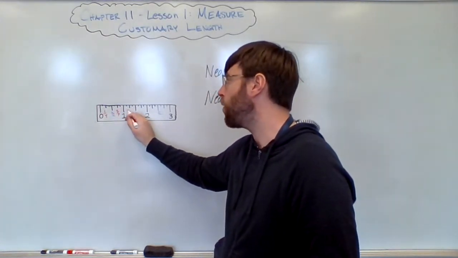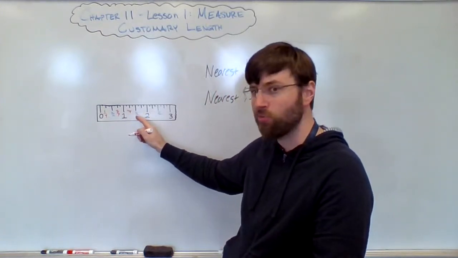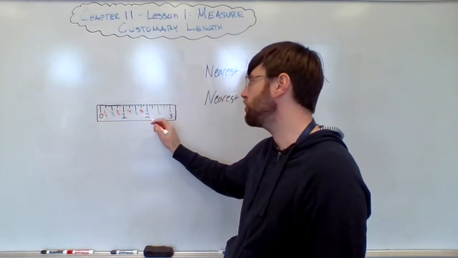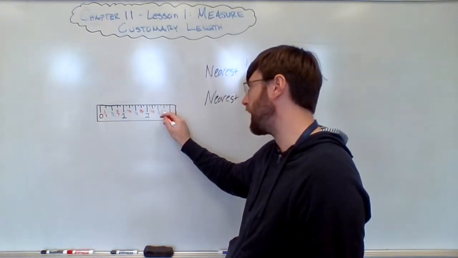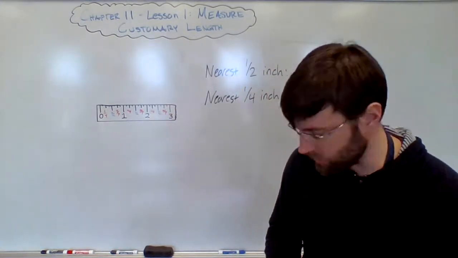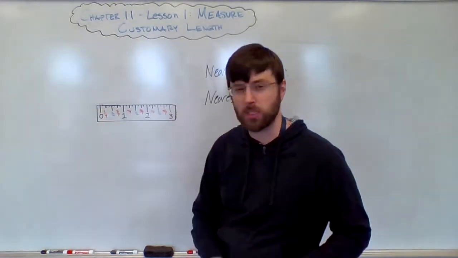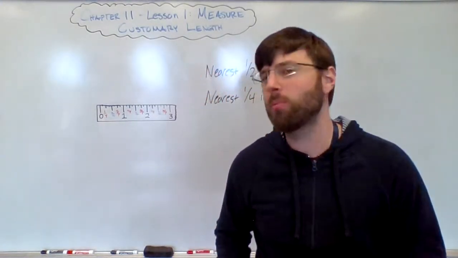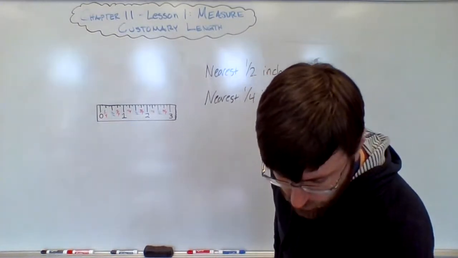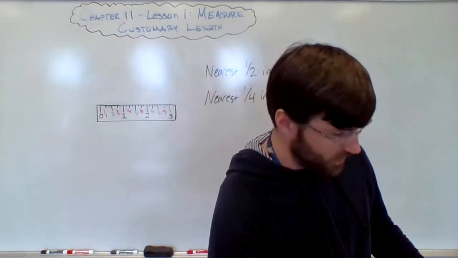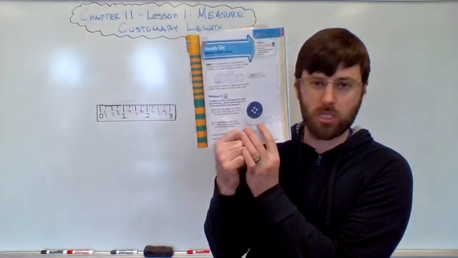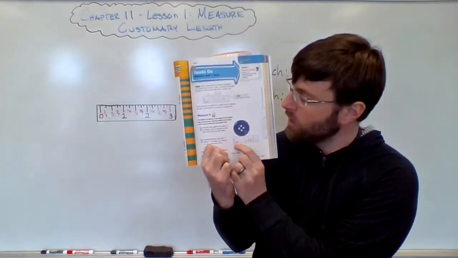And then you've got 1 1/4, and 1 1/2, 1 2/4, and then 1 3/4. And then 2 wholes, and then 2 1/4, 2 1/2, 2 3/4, and 3, and it just goes on forever, is how that works. So when we're measuring things today, every time we will measure them to the nearest half and to the nearest quarter inch. Go ahead and take a look in your book, and it shows a button down at the bottom, a giant button for giants. And it's actually scaled correctly, so if you get your ruler out, it should match up.